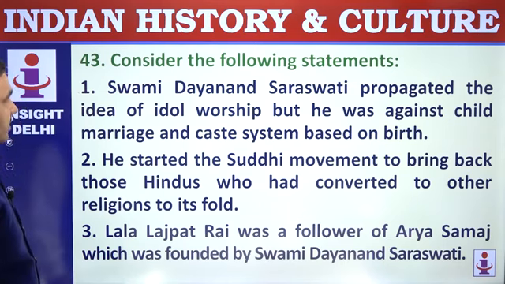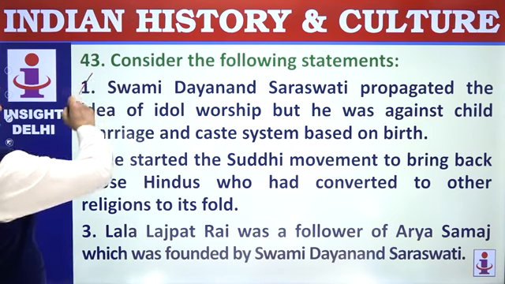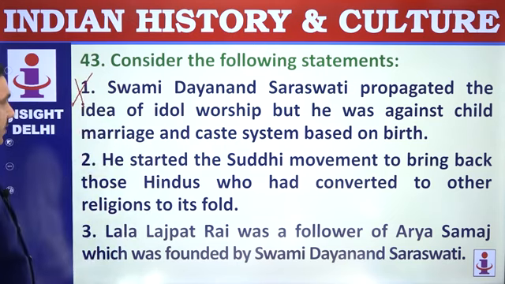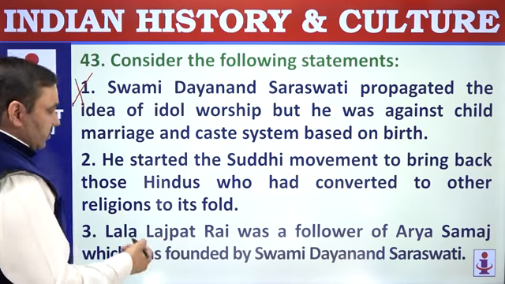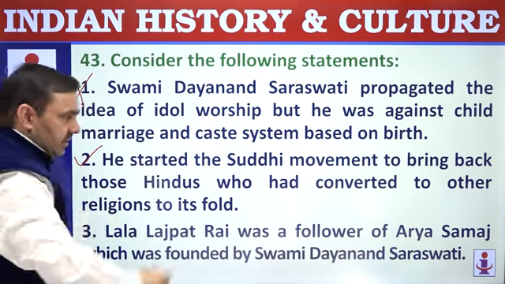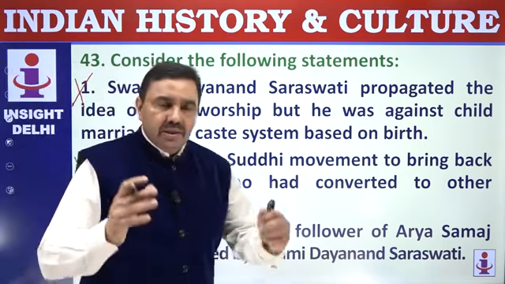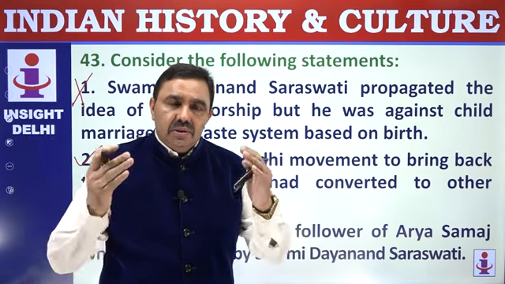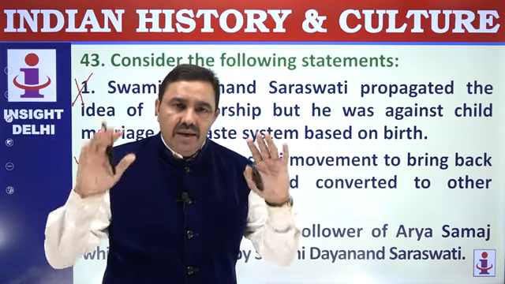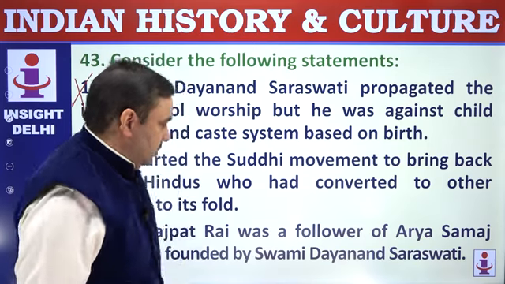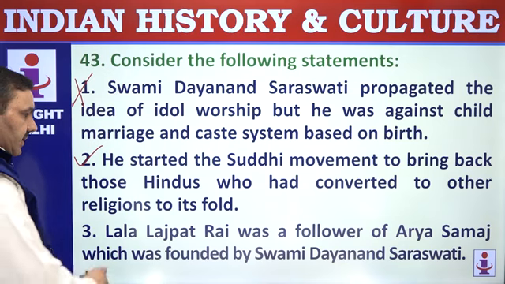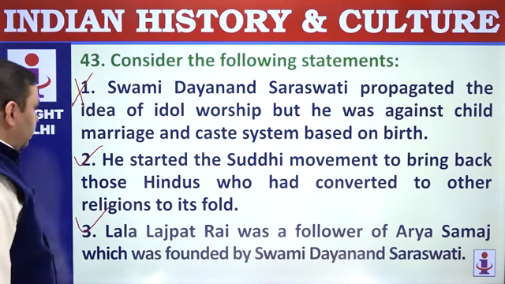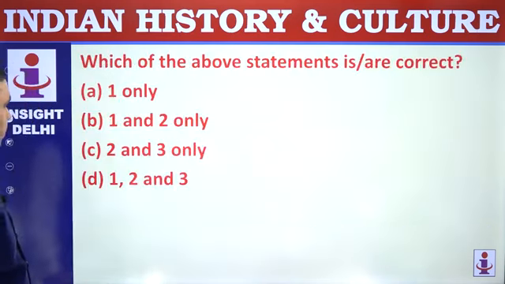43. Consider following statements. Swami Dayanand Saraswati propagated the idea of idol worship. He was anti-idol worship. He condemned idol worship and ritual ceremonies. He was against child marriage and caste system. That's correct. He started Shuddhi movement, the purification movement, the Ghar Wapsi of that time, to bring Indians back into the Hindu system, those who had left it for any reason, to strengthen unity. Lala Lajpat Rai was a follower of Arya Samaj, which was founded by Swami Dayanand Saraswati. That's correct. Correct: 2 and 3.